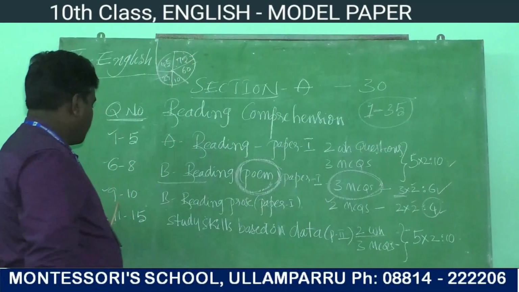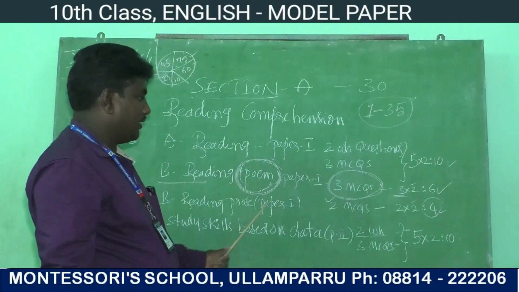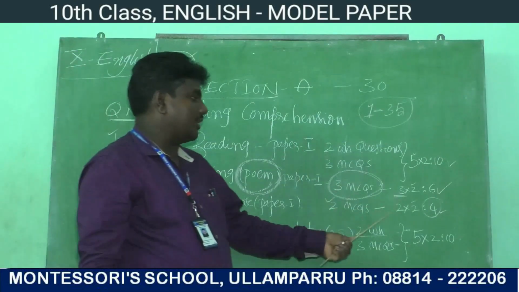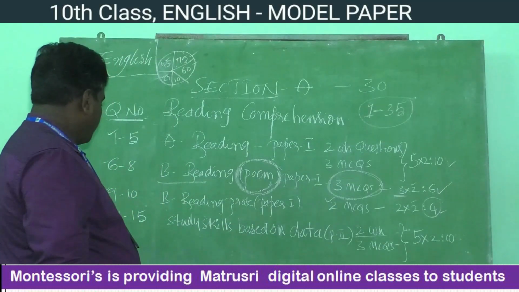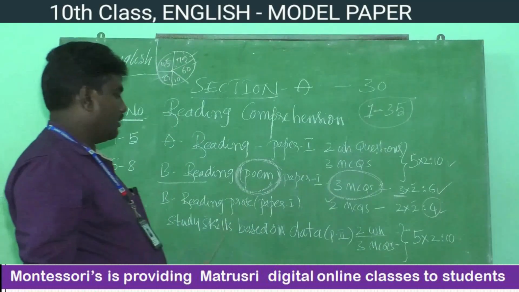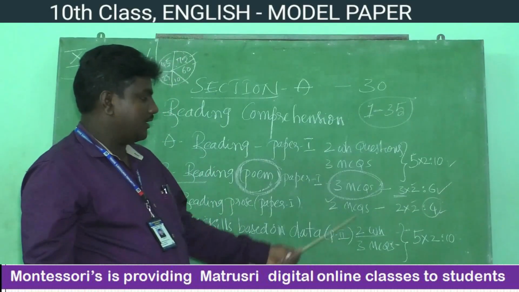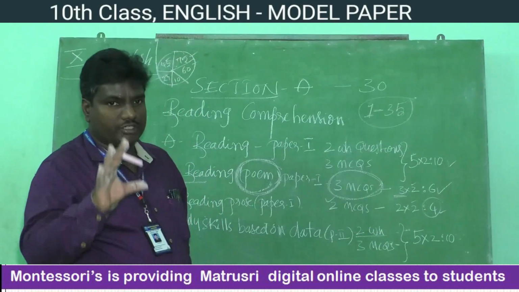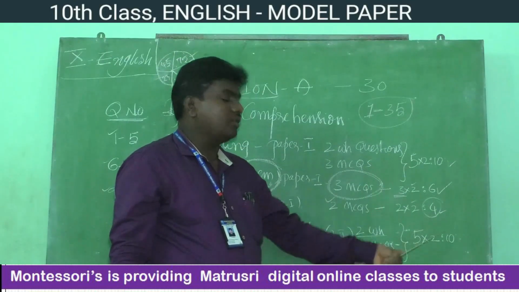Next, question number 9 to 10, B reading. That is what? Prose. How many questions will be given? 3 multiple choice questions. Each question carries 2 marks, total 4 marks. Next, 11 to 15, study skills based on data. Any data is given, and the examination is based on the data. How many marks does this contain? The number of questions is 5. Each question carries 2 marks. 5 into 2, 10 marks.